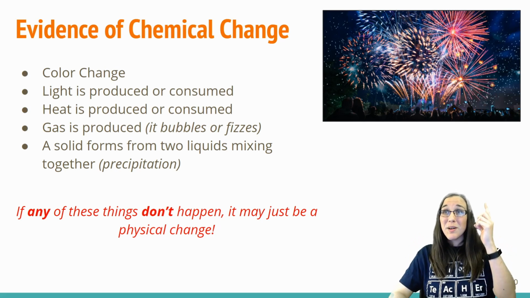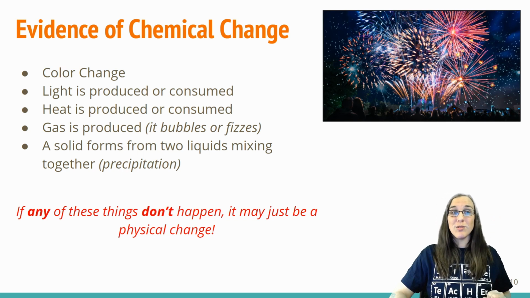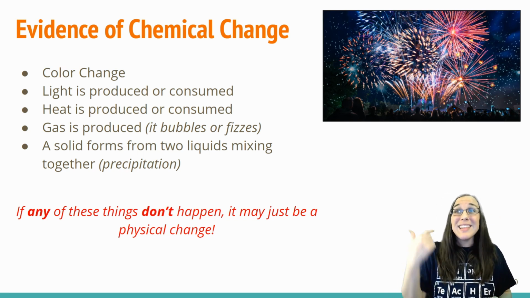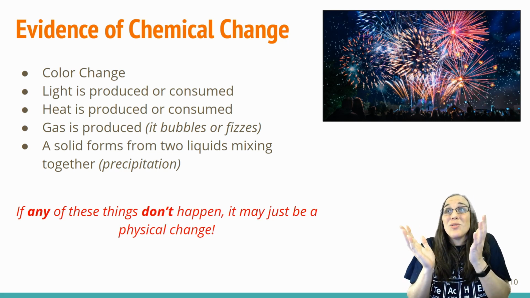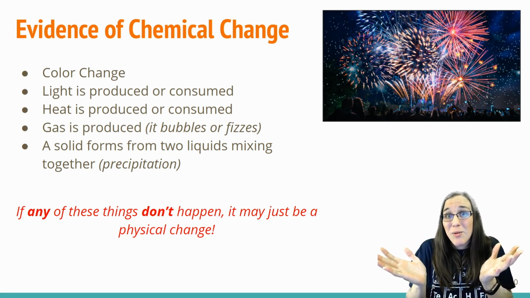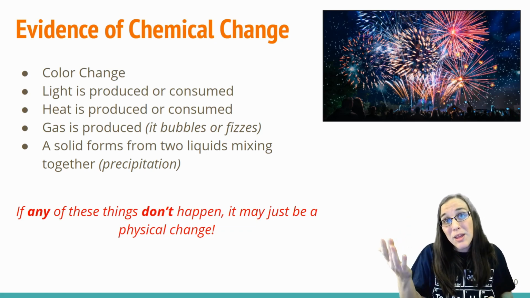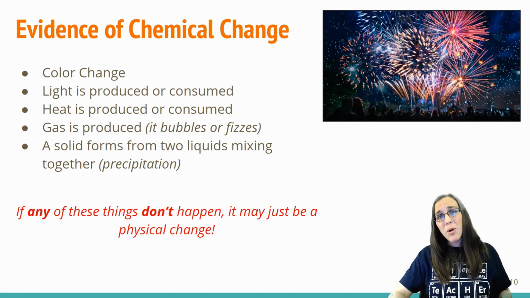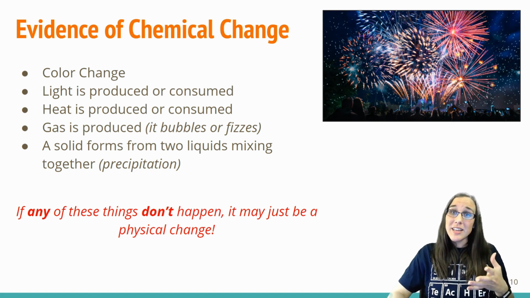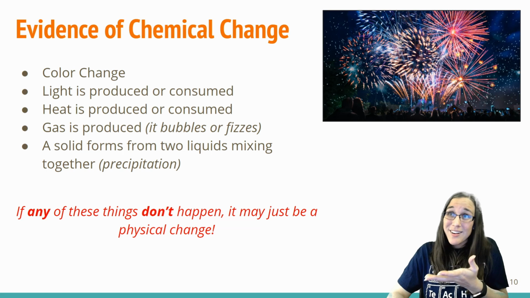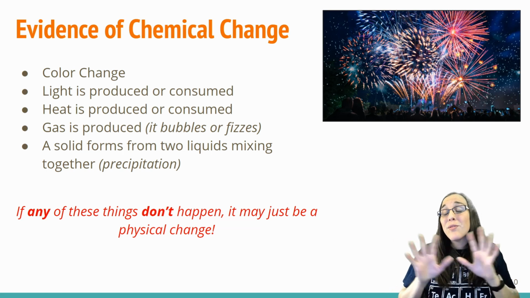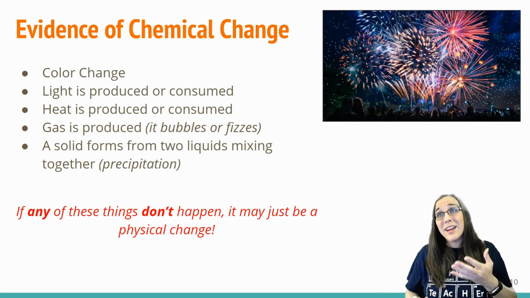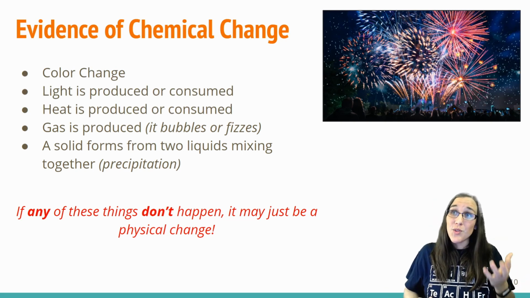So the fireworks above my head are a great example of chemical change because you have heat produced when those things explode. You have light produced. That's the joy of watching fireworks, is the fact that you can see that light being produced from a chemical change. You also see a color change. Initially, those fireworks, before they're lit, are a completely different color than the beautiful, dazzling array of colors you see in the sky. So that one is an example that includes many of our evidences for chemical change.